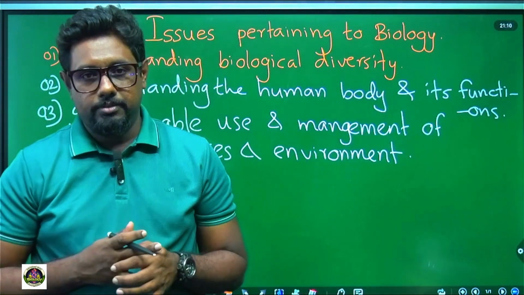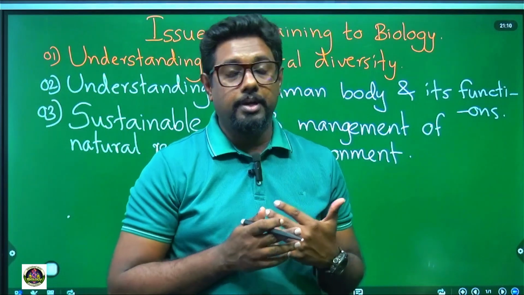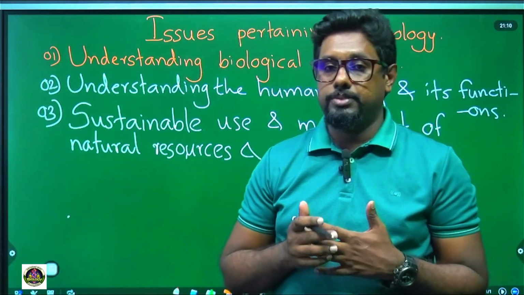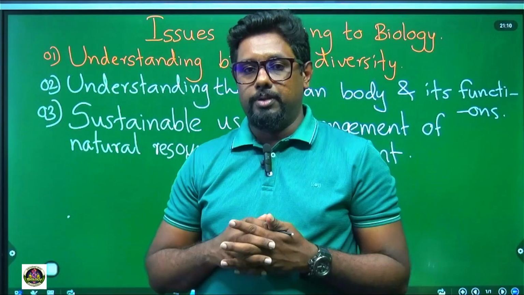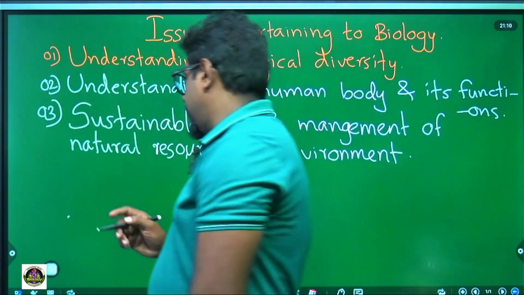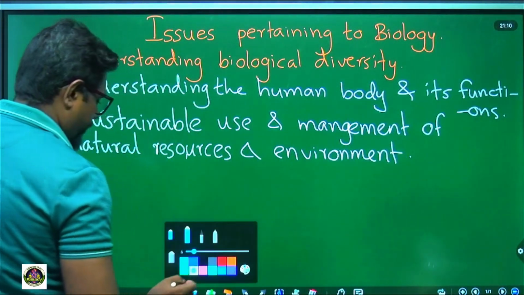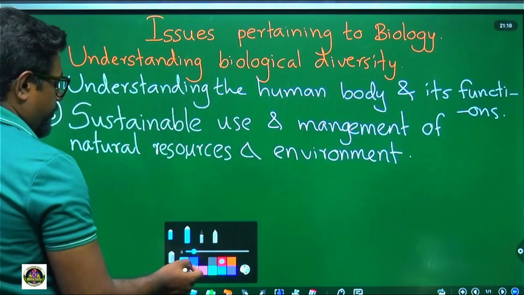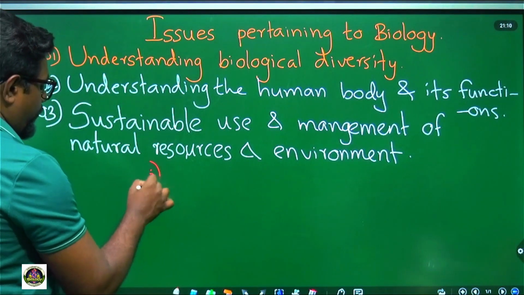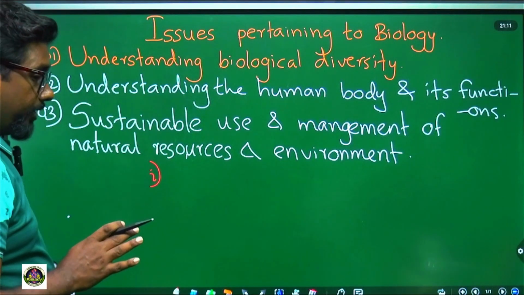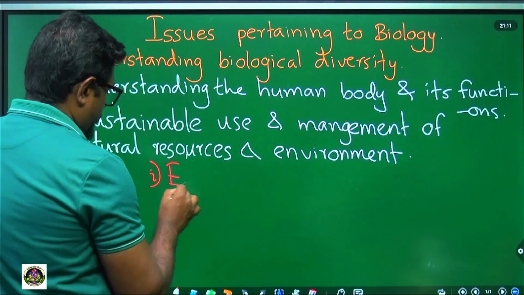As a result of the over exploitation or overuse of these natural resources, some problems arise. What are the problems? The first one is, if we burn so many fossil fuels, environmental pollution will occur.